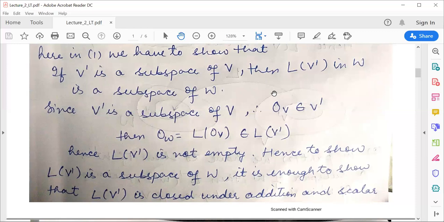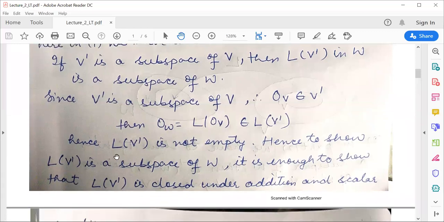Which set we call a subspace if it is itself also a vector space under the same operations of addition and multiplication as the main set. But we did one result. If we are considering a non-empty subset of a main vector space, then rather than showing all the properties, it is enough to show that the given subset is closed under addition and scalar multiplication. Then definitely that subset will become the subspace. So we are using that particular result here.